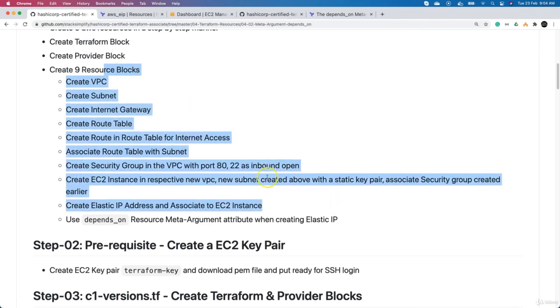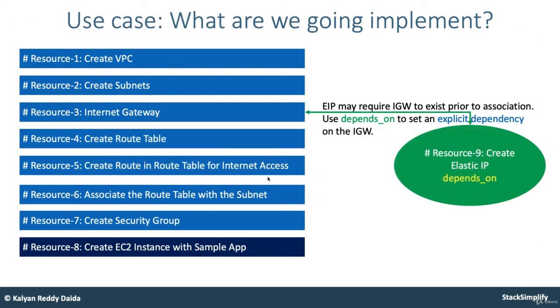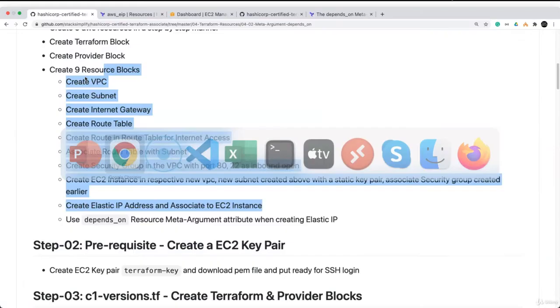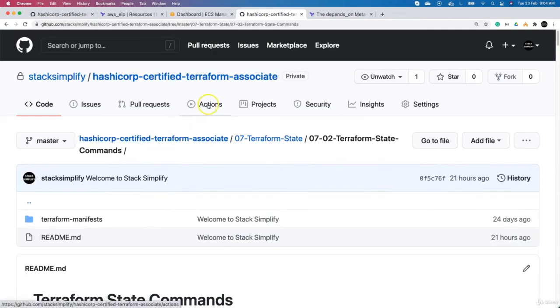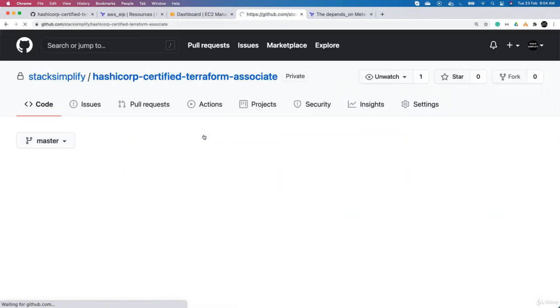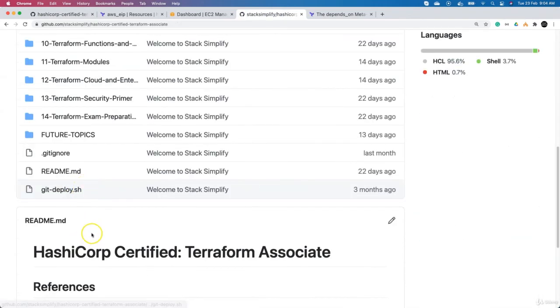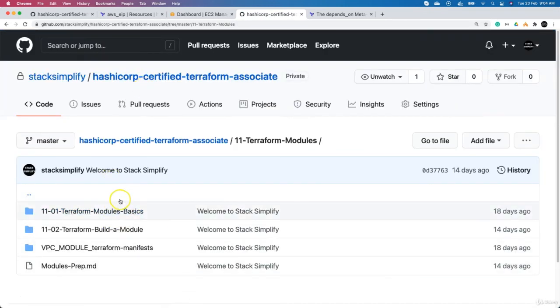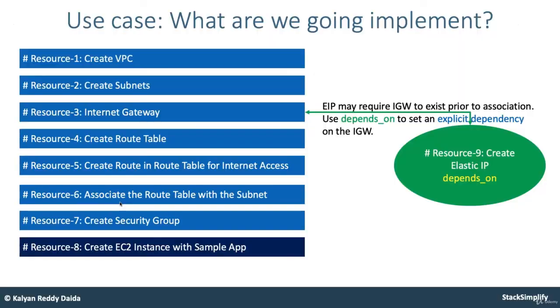Another thing to mention is the first 6 VPC-related core resources. When we move to the modules section of this course and you learn modules, it is going to be super simple. You just call the VPC module, provide the input parameters, and everything gets created easily.